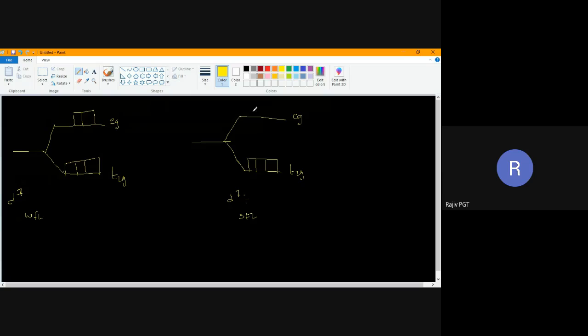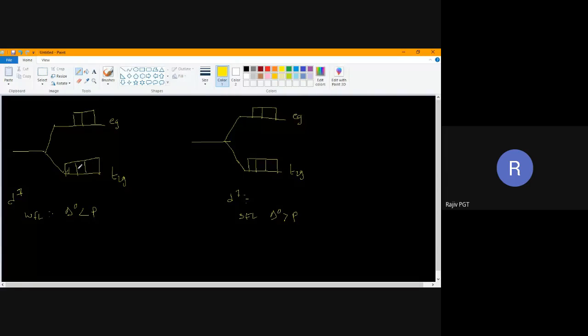The last one I am writing; I have skipped two, which I ask you to write down in your book. d7 configuration. In the weak field case, delta naught is less than pairing energy. In strong field ligand, delta naught is more than pairing energy.